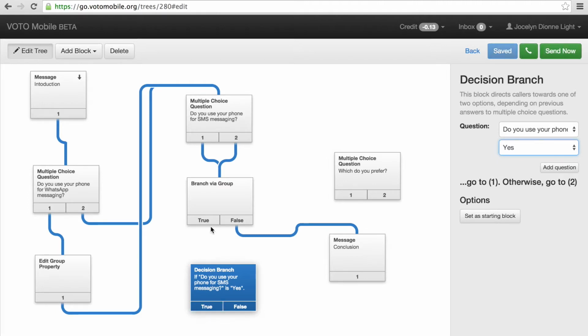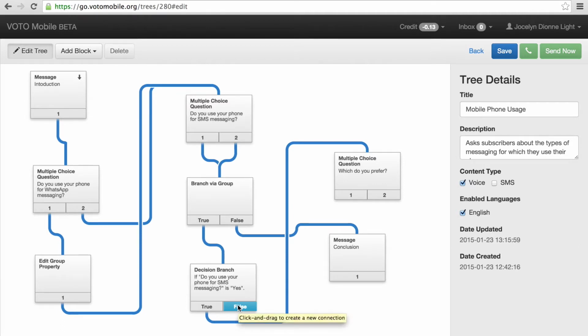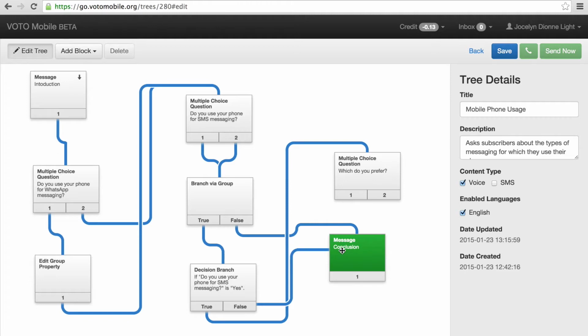So, those who are in the WhatsApp group, which means they answered yes to using their phone for WhatsApp messaging, need to come here to check if they use it for SMS. If they answered yes to whether or not they use their phone for SMS messaging, then I would like to ask them which they prefer. If they answered no, then again, I don't need to ask them because they've only said they even use one, and I'm going to go straight to my conclusion.